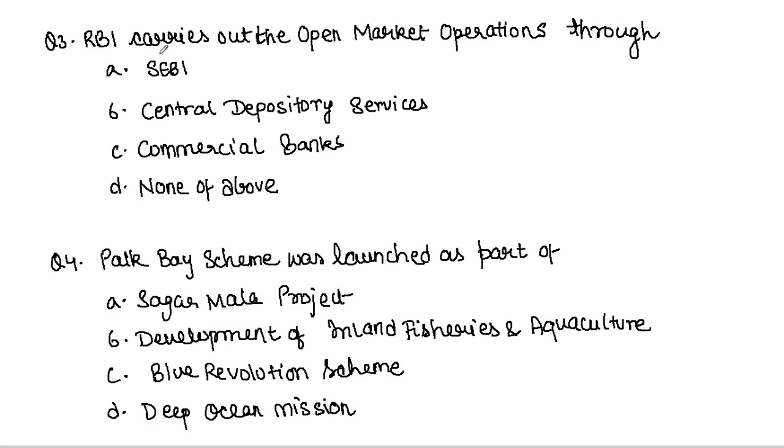Question number 3: RBI carries out the open market operations through SEBI, Central Depository Services, commercial banks, or none of the above. So which option is correct? जल्दी से बताओ. Out of these, which option is correct? कौन सा option इसमें से correct है? So the correct answer is C. Very good. C is the correct answer. Commercial banks is the correct answer to this question.